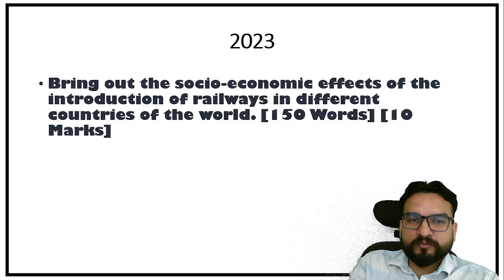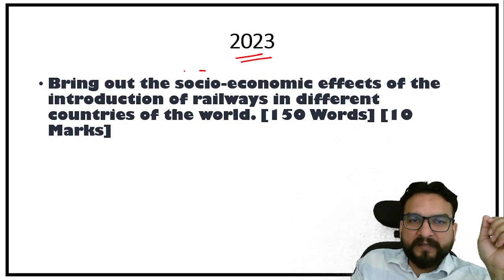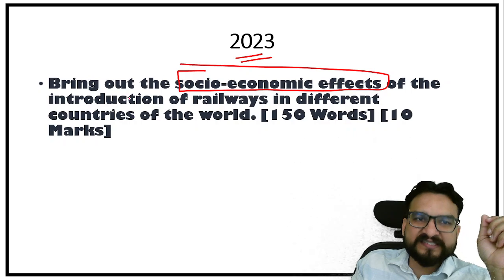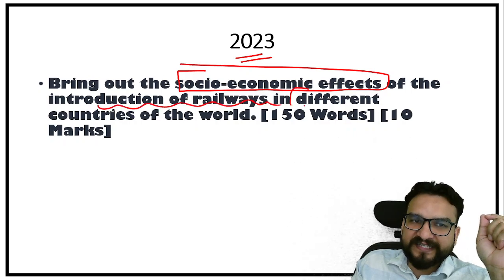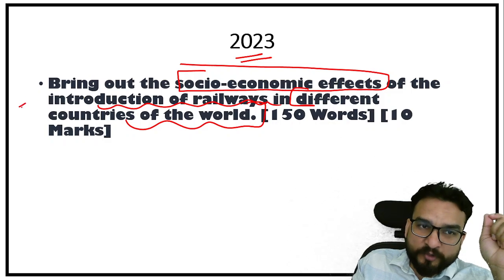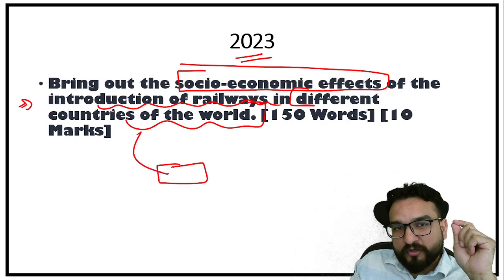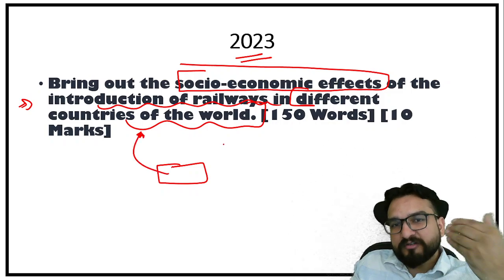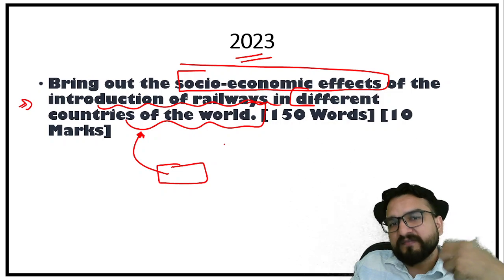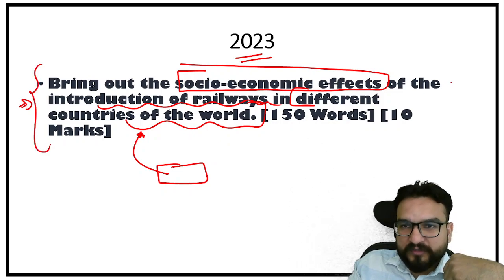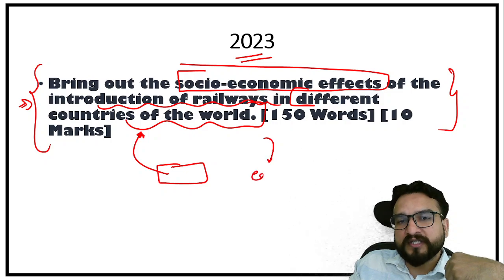See the 2023 question over here. Bring out the socio-economic effects of the introduction of railways in different countries of the world. This is a unique question, which you will not see directly from the syllabus. That means they are asking about technological advances which were happening in Europe, and over here you have to put certain examples.